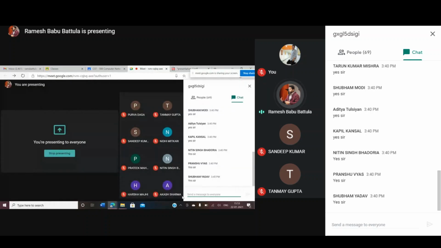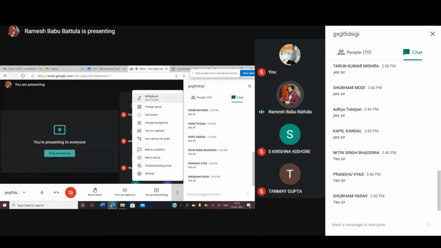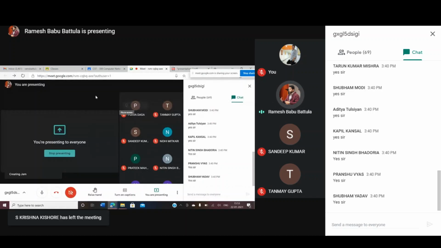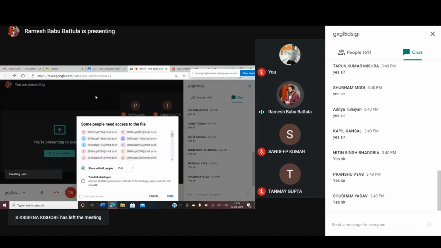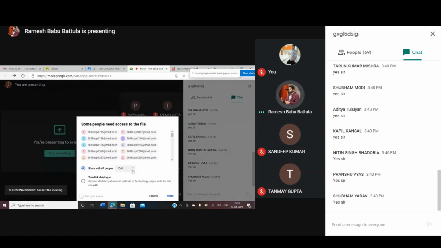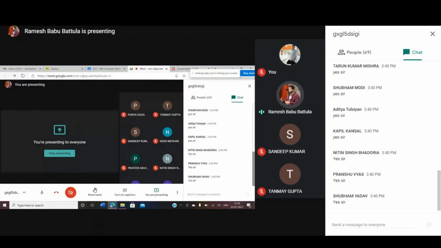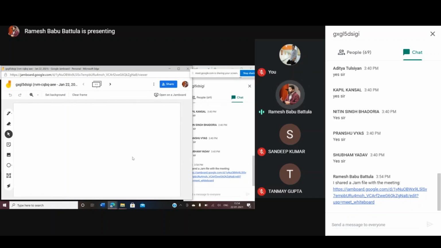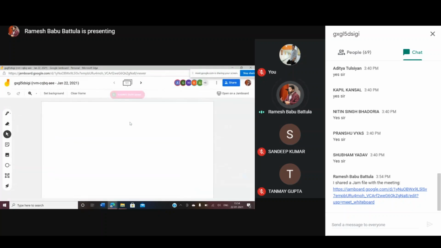I want to share my whiteboard so that you will understand this very easily. Please join this whiteboard so that you are able to understand this particular concept easily. Total 67 people are there, here it is showing 69. Why? Because in your midterm, one compulsory question is going to come from this particular DES algorithm, and most of the problems we are solving are based on this critical logic only. So be careful. If you have some doubts, please raise them immediately. I will try to answer for you.